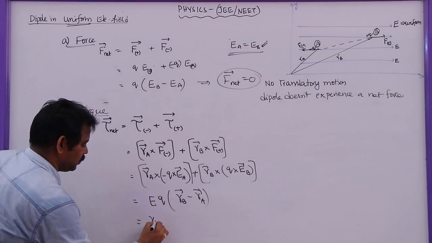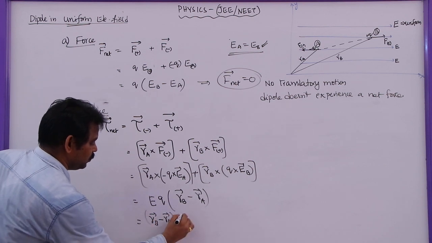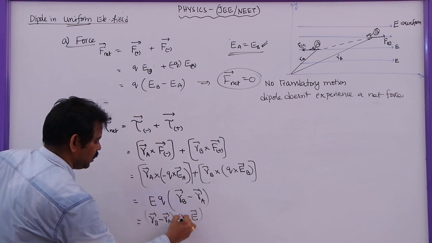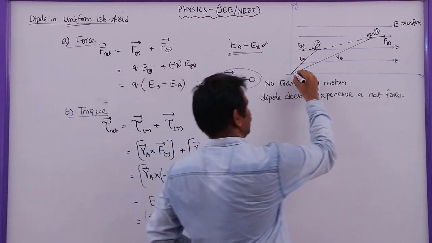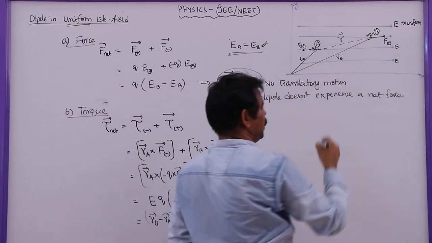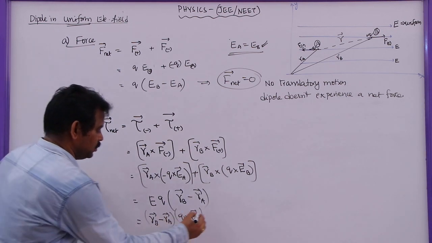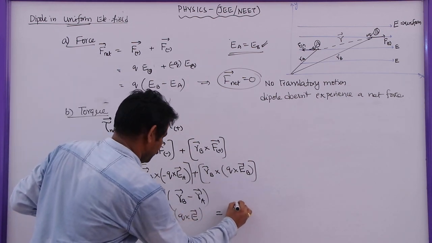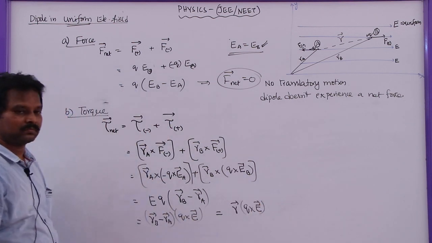RB bar is the second position vector, RA bar is the first position vector, and this is R bar, which is the distance between the two charges in the dipole. So here I can write this as R bar Q cross E bar.